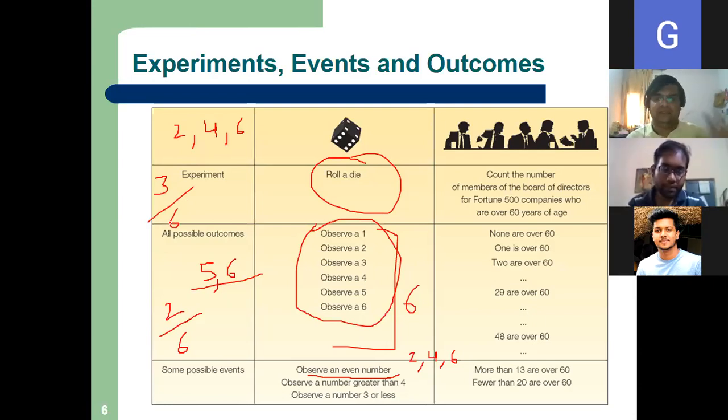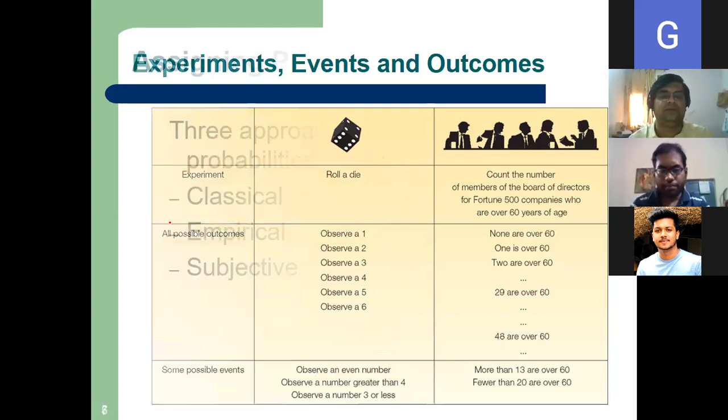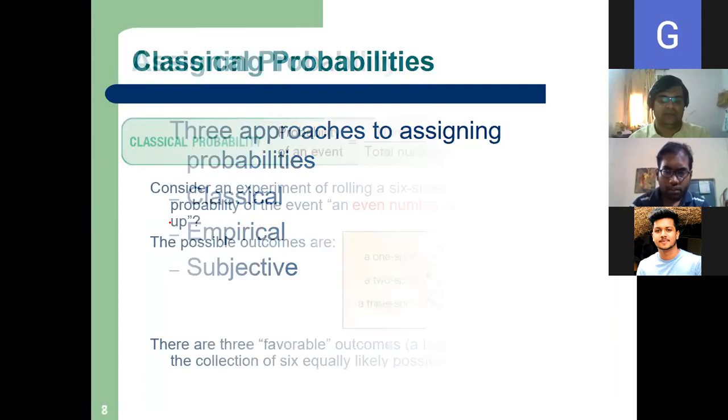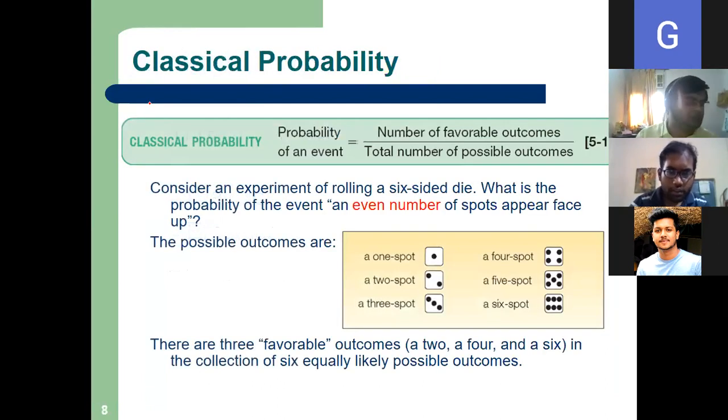Getting the idea, right? But we will go higher. We will go to higher concepts of probability. These are very basic that we have studied until now. Okay, so what is the definition? How can we define? It is called classical probability of an event.